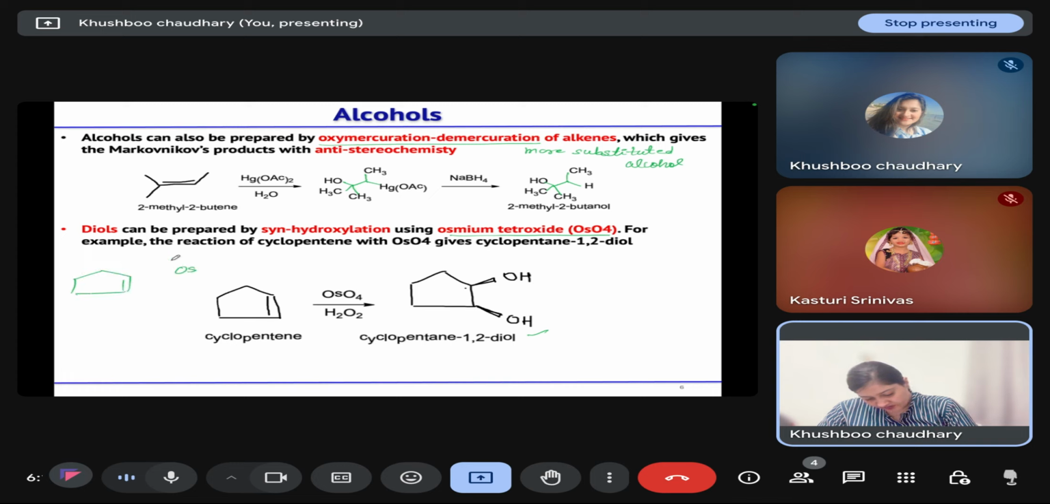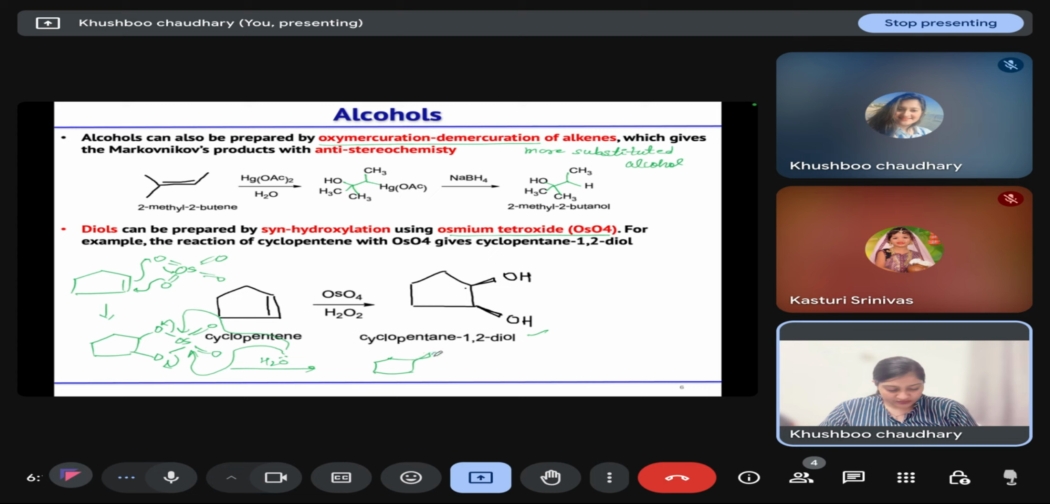Firstly, osmium tetroxide will react with the alkene and it forms a five-membered ring. Then water will attack, and it leads to the formation of your syn diol.